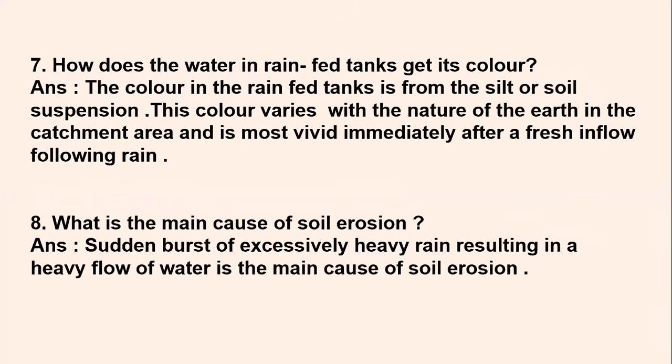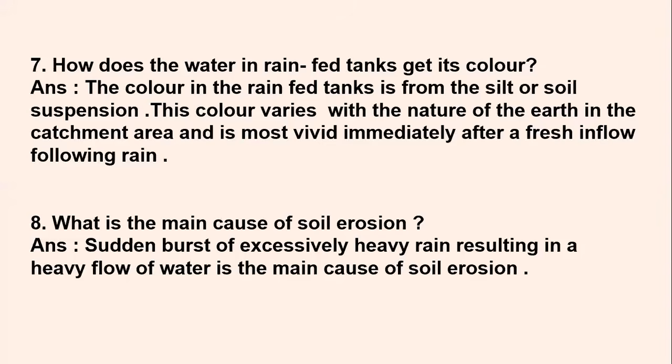Seventh question, how does the water in rain-fed tanks get its color? When we read the chapter, we came across that these rain-fed tanks had changed their color. The color of the water was changed. Well, how does it happen? So the answer is, the color in the rain-fed tanks is from the silt or soil suspension.